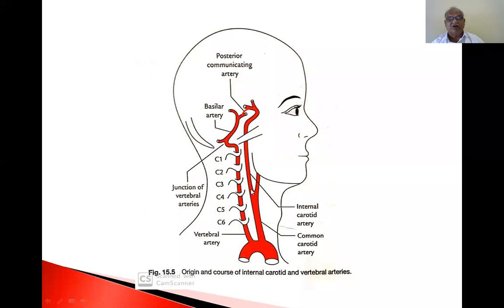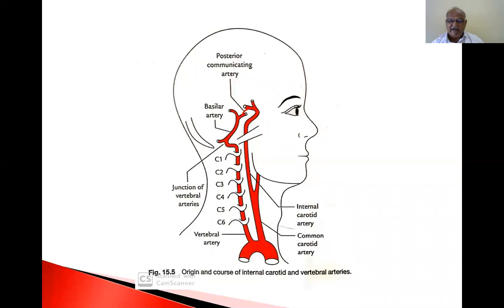Now this internal carotid artery goes into the brain. So the internal carotid artery never gives any branch in the neck. Only the external carotid artery gives branches in the neck. The blood supply to the brain is from the internal carotid artery, but not from the external carotid artery.